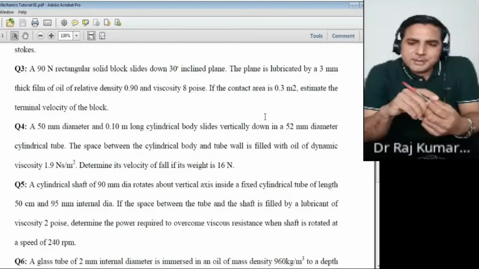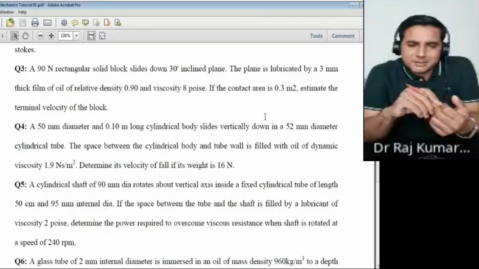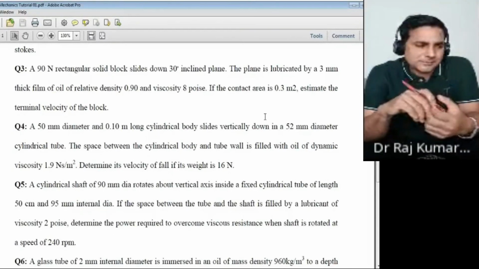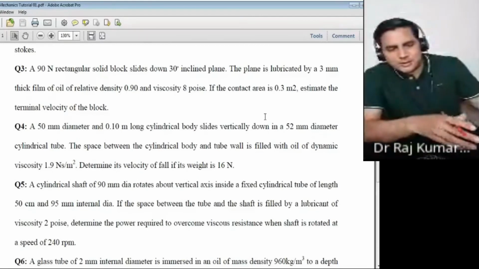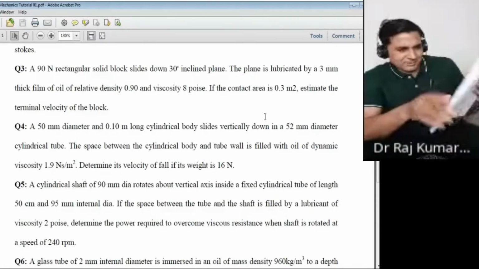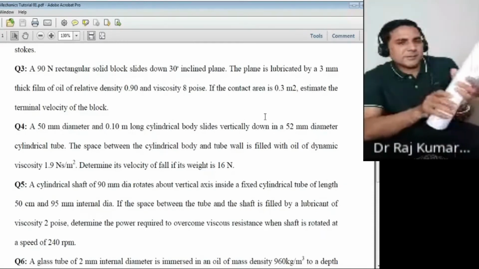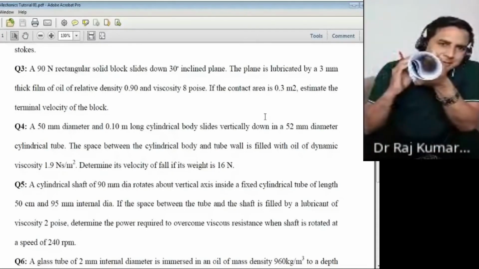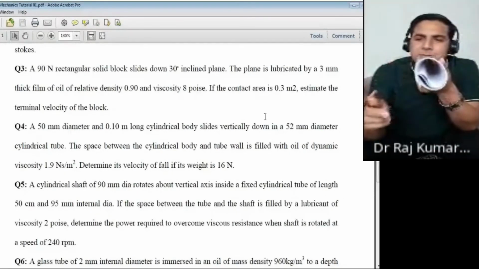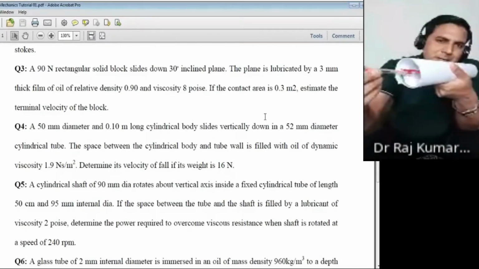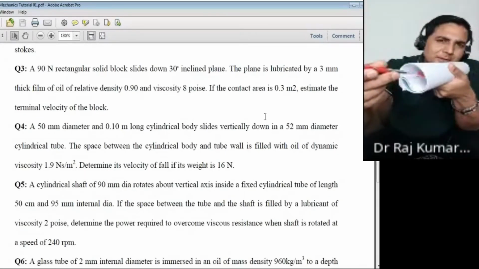In this also you have to calculate the terminal velocity, when its weight is 16 Newton. So I can show you how this picture would look. This is just a cylinder here, which is your 52 mm in diameter. Inside this, put one more cylinder, this is say 50 mm.